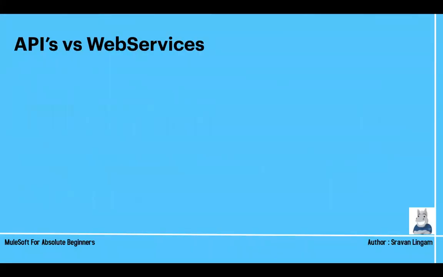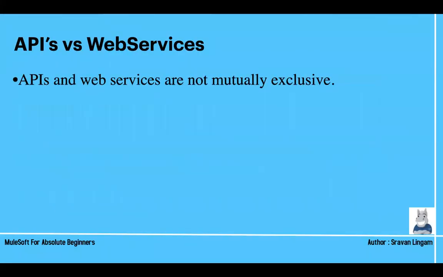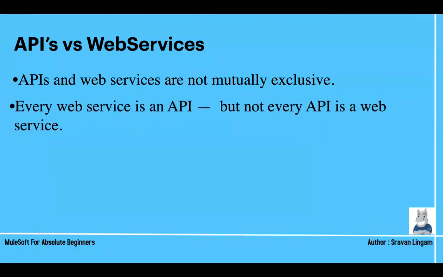Now, APIs versus web services. APIs and web services are not mutually exclusive, but every web service is an API. I said, right? API, like we have both things. It may or may not require internet, because it is performing some logic. But web services need internet. That's the reason I am saying every web service is an API, but not every API is a web service.